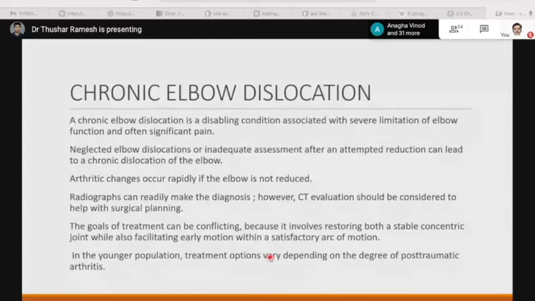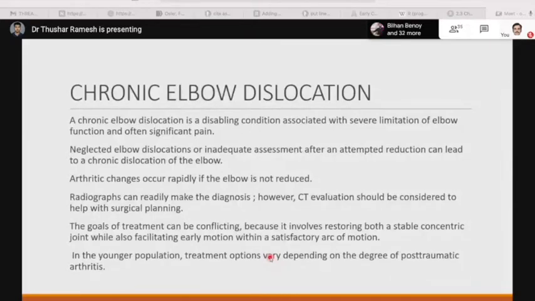Now let's see chronic elbow dislocation. A chronic elbow dislocation is a disabling condition associated with severe limitation of elbow function and often significant pain. Neglected elbow dislocations or inadequate assessment after an attempted reduction can lead to chronic dislocation of the elbow. Arthritic changes occur rapidly if the elbow is not reduced. Radiographs can readily make the diagnosis. However, CT evaluation should be considered to help the surgical planning.